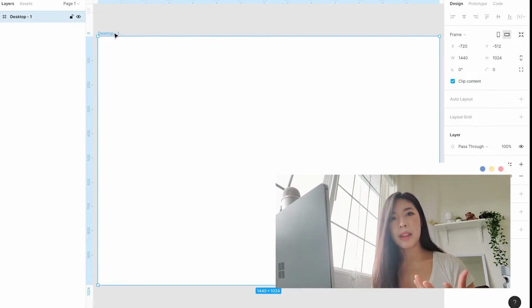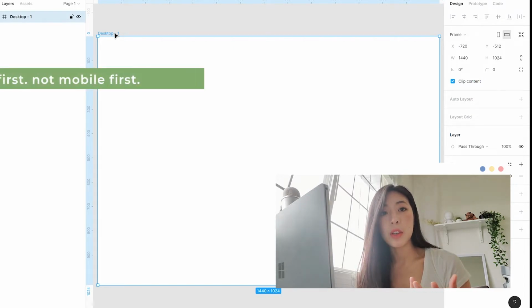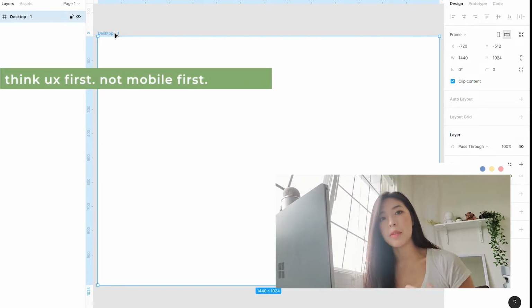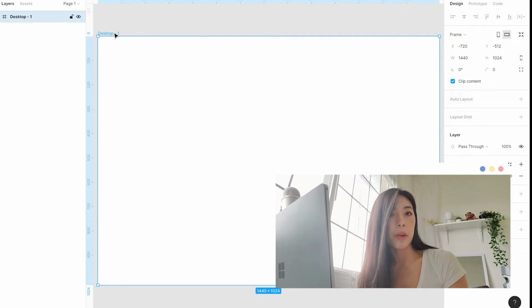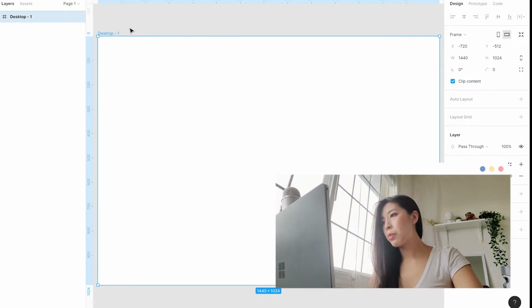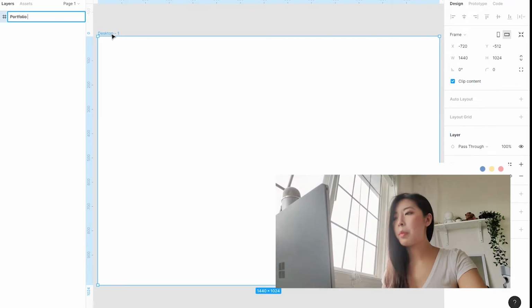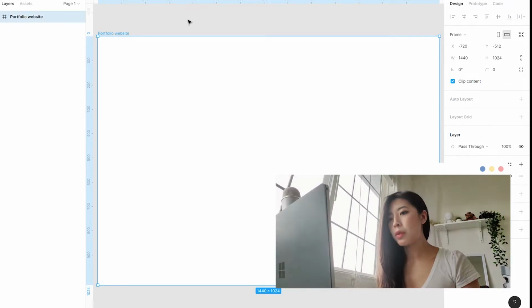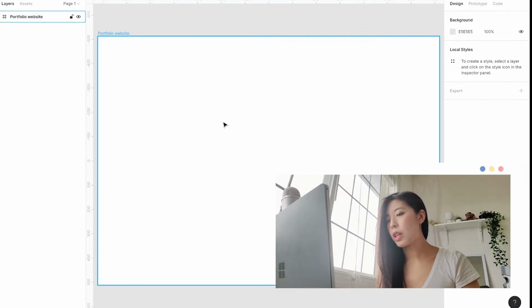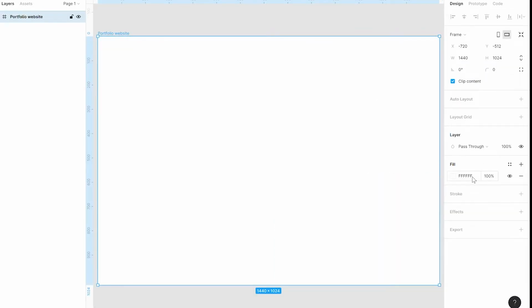It doesn't mean that you can't think of mobile as well. You definitely should, and your website should always be responsive so that it looks good when you're on your phone too. So from here, I'm just going to rename my desktop and call it something like portfolio website. Then we have our blank screen, so it defaults to white. I'm actually going to go with a little bit of a lighter, off-white kind of color. I want a very natural theme to it, very planty, very clean and minimalist, like this kind of stuff.